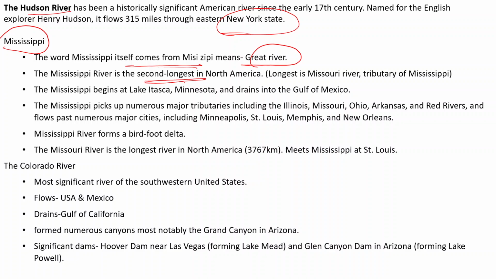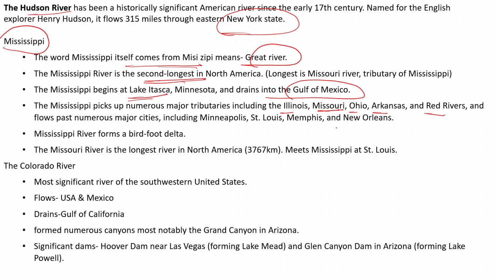So Mississippi begins at Lake Itasca. No need to memorize, my dear. But what you have to memorize, it flows through USA and then drains into the Gulf of Mexico. The Mississippi has so many tributaries like the Missouri, the longest river of North America, Illinois, Ohio, Arkansas, Red River.